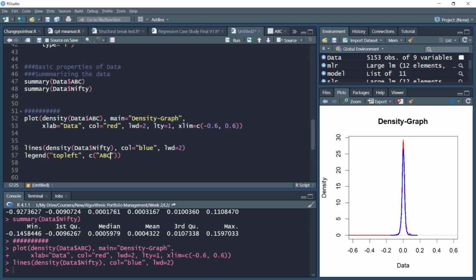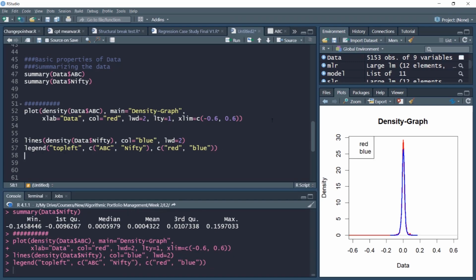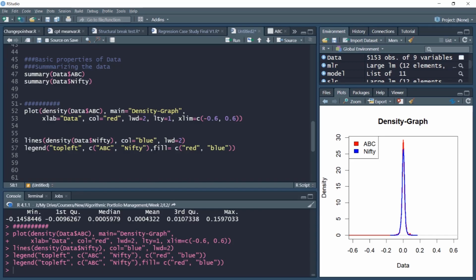ABC. Then I'll name the next legend as Nifty because of this sequence. Since ABC is in red, I'll use the red here, and Nifty is in blue, so I'll use the blue here. And now I'll run the legend. If I run this legend, a very nice legend will be added. Use fill equal to color, and now the legend is added.